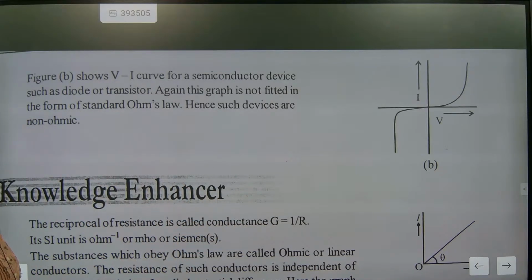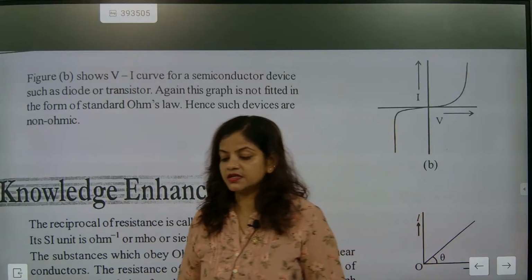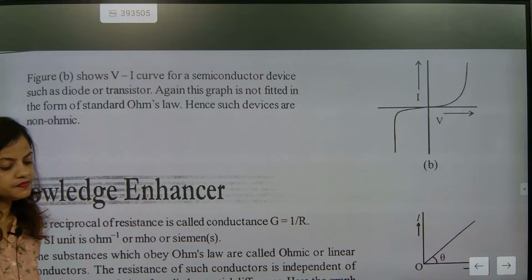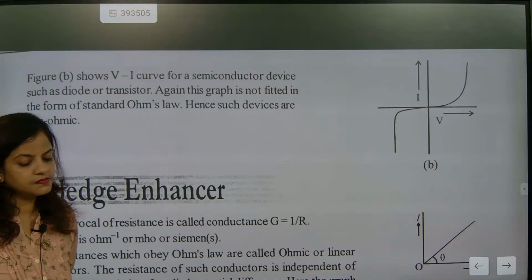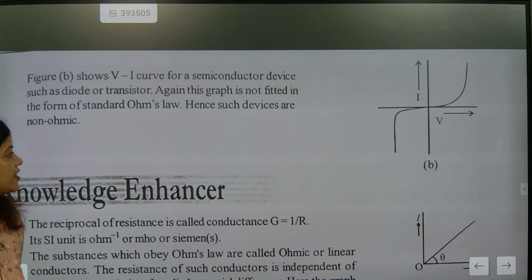It is a junction diode. So here semiconductor devices are a diode or transistor, semiconductor devices just like diode or transistor. This type of devices are non-ohmic. After that, we are going to talk about the ohmic devices.